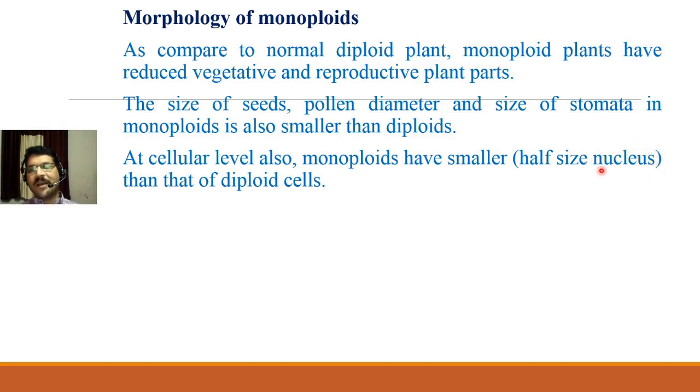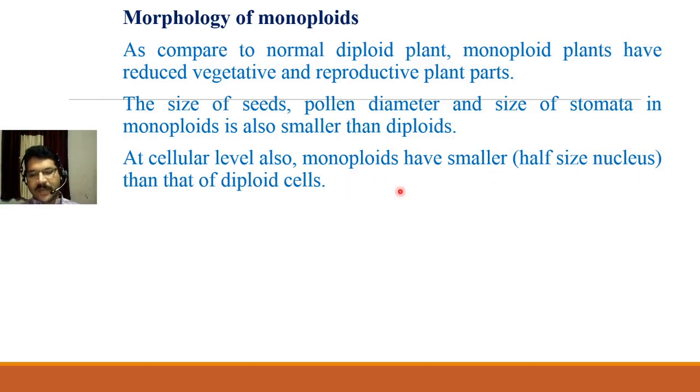For example, in the case of barley, instead of 14 chromosomes, it contains only 7 chromosomes. Due to the reduced volume of chromosomes, the volume of the nucleus also decreases, and due to this reduced nucleus, the cytoplasm of the cell also gets reduced. So in monoploids, the cell as well as the nucleus get reduced because there is a very small number of chromosomes, only one set.